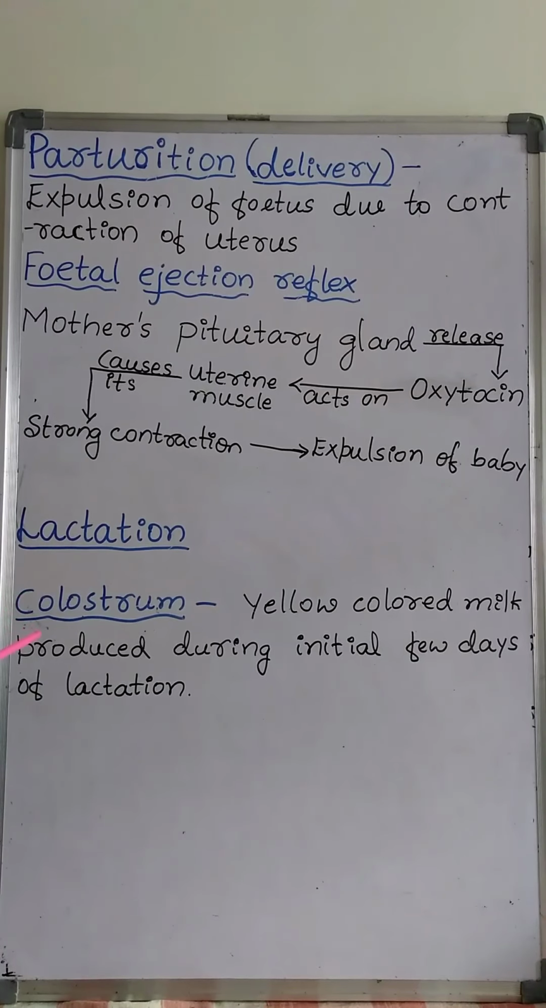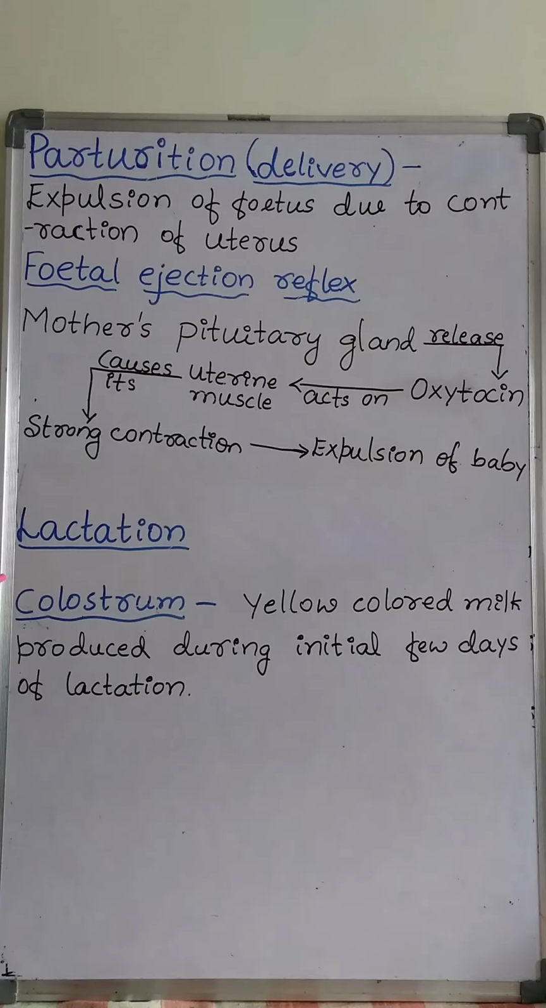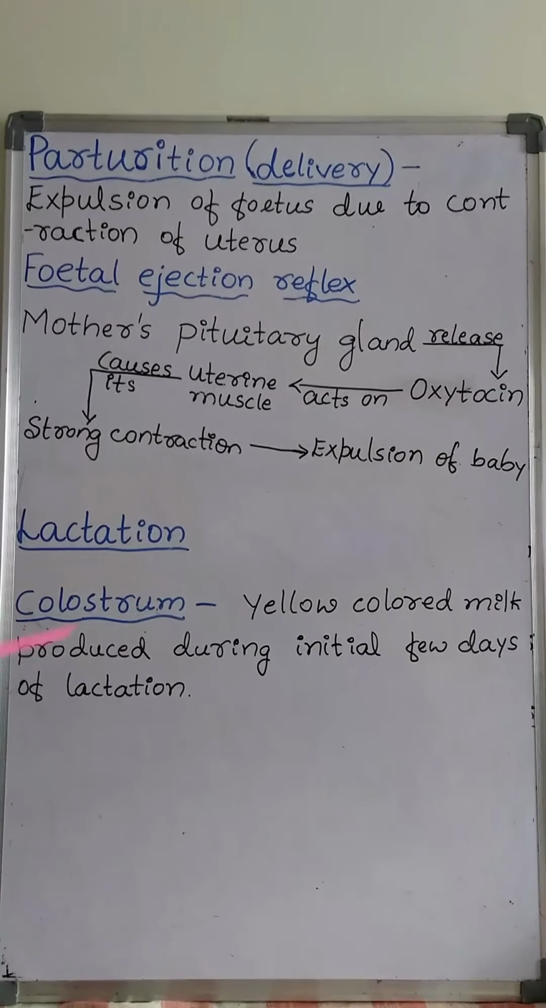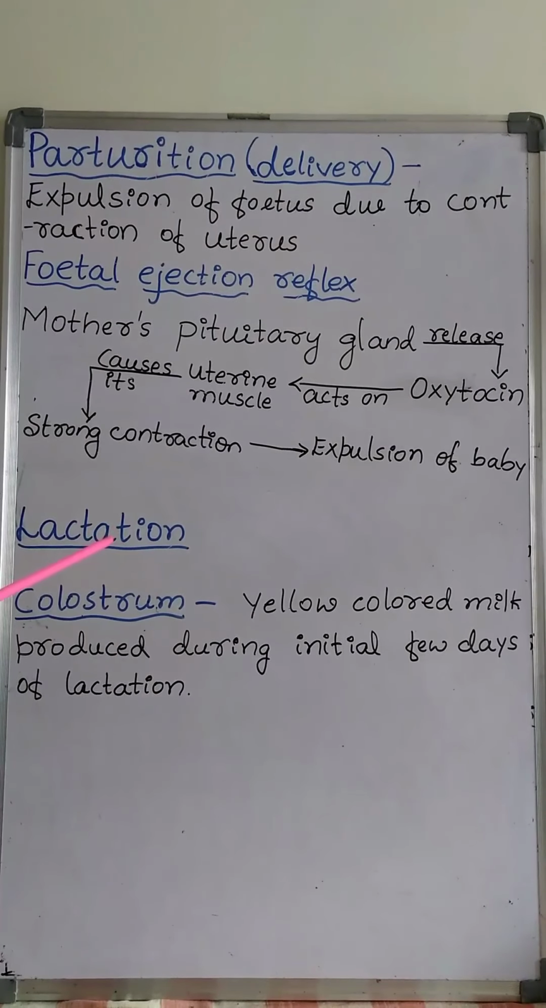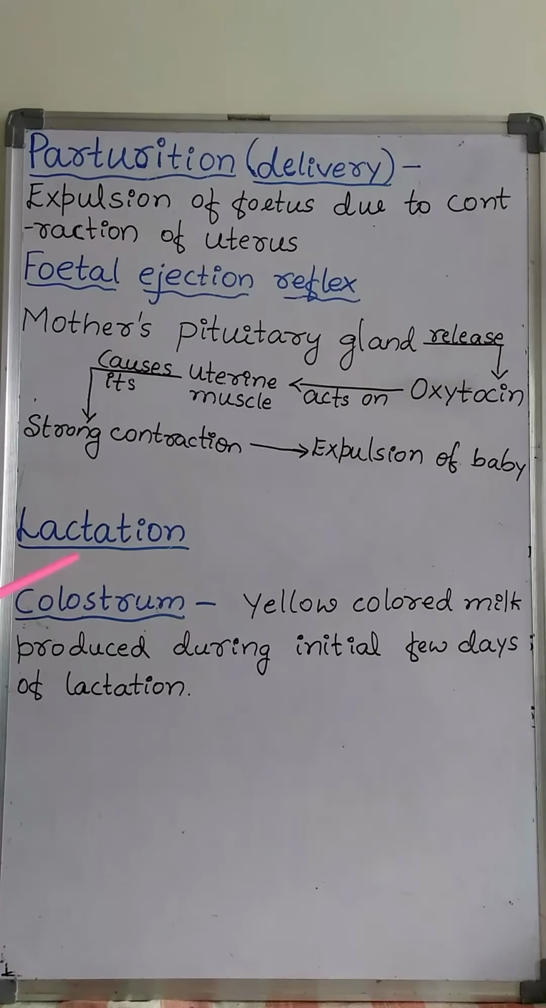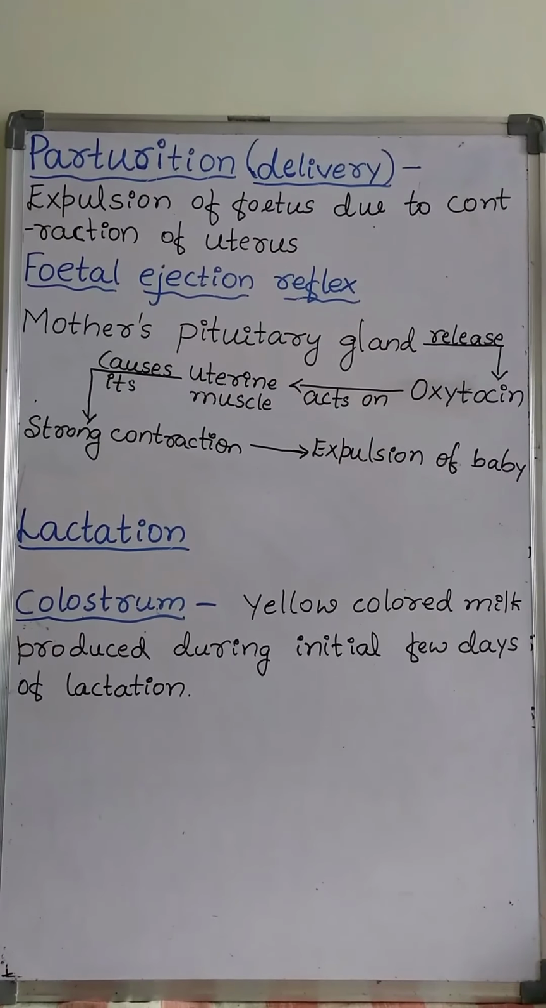Thus, doctors recommend breastfeeding during the initial period of infant growth for bringing up a healthy baby. At least for about 6 months or for about 1 year, lactation is important. So this is about lactation, and this completes the chapter human reproduction. Thank you.